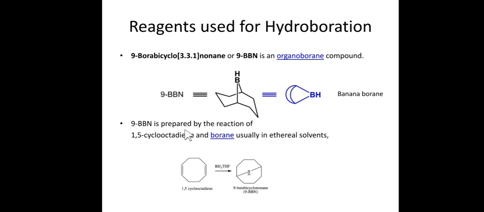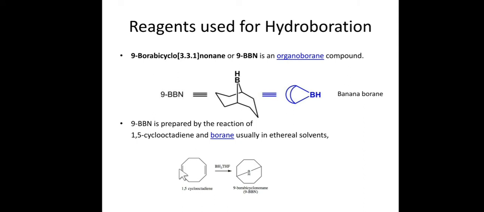So 9-BBN is prepared by the reaction of 1,5-cyclooctadiene and borane, usually in an ethereal solvent. Friends, this is our starting material. When we treat it with BH3, the BH3 will add across the two double bonds.